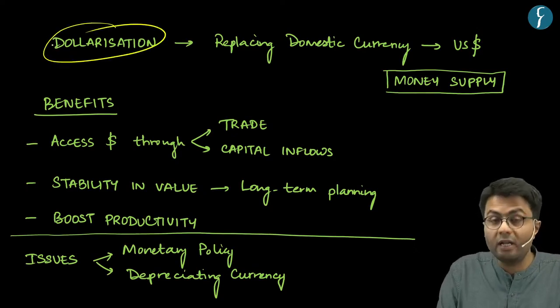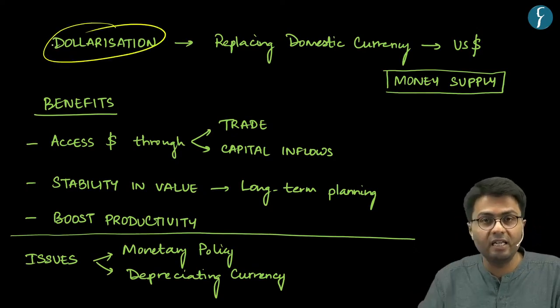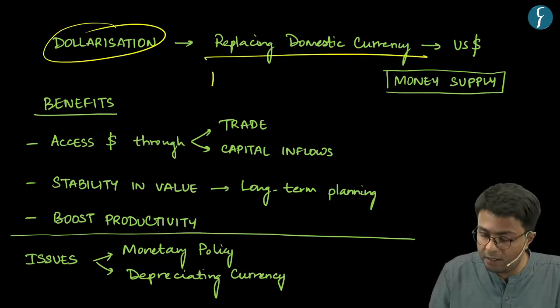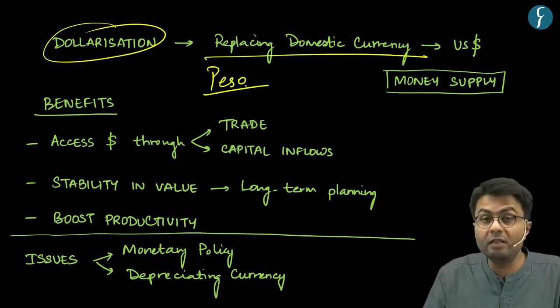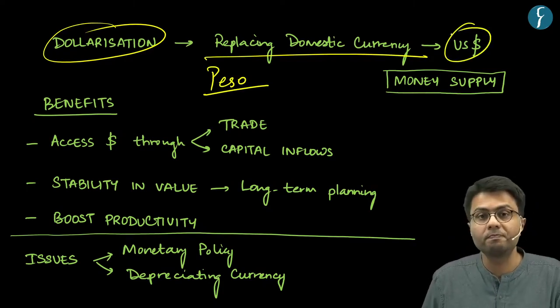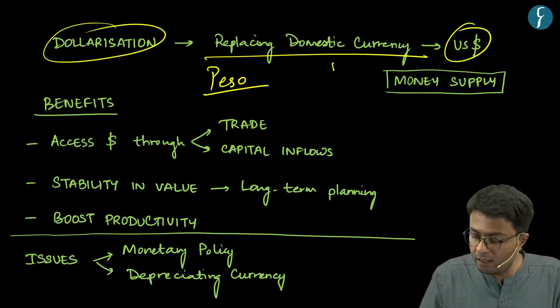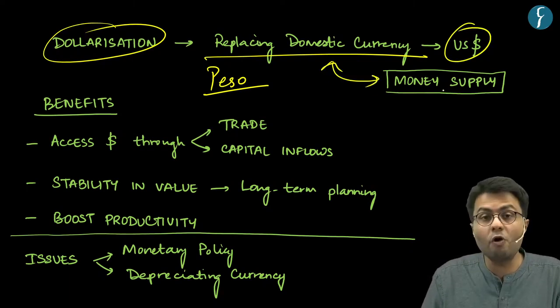Now, dollarization, specifically in the Argentinian context, refers to replacing the domestic currency, which is the peso, with US dollars. Previously in the Argentinian economy, its central bank regulated the flow of money supply.